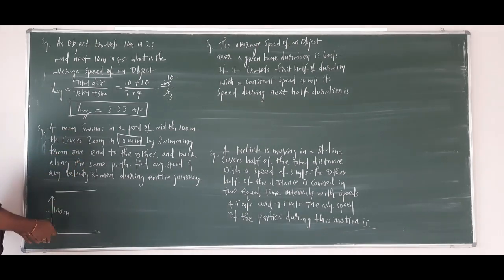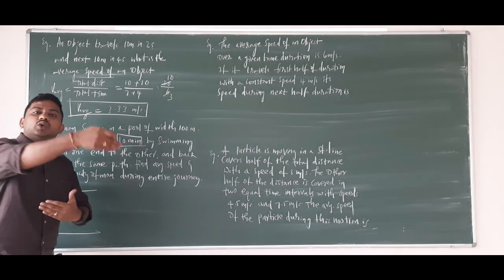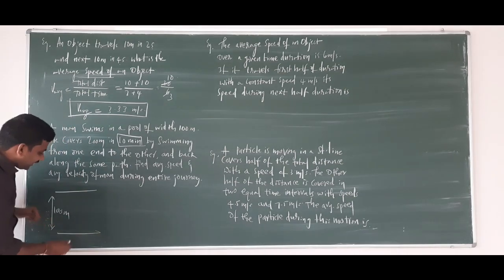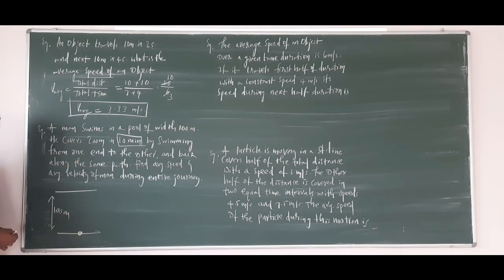So when the width is 100 meters, how come he covered 200 meters? Because he started from this point, he reached here, covers 100 meters. Again he came back here, covers 200 meters. Okay, clear?